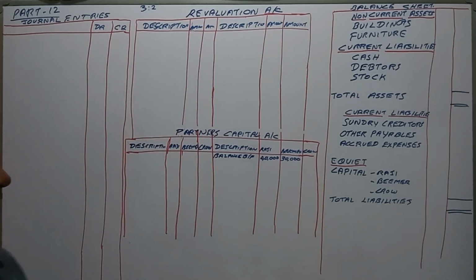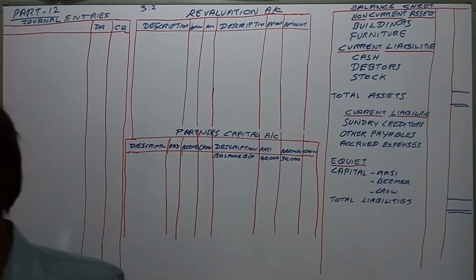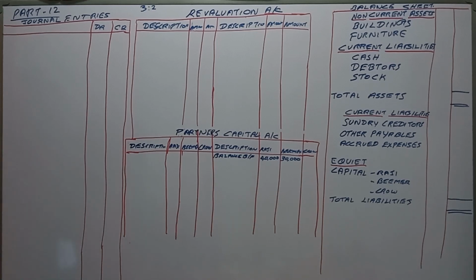That is the opening balance. And current liabilities: sundry creditors, other payables, and accrued expenses.